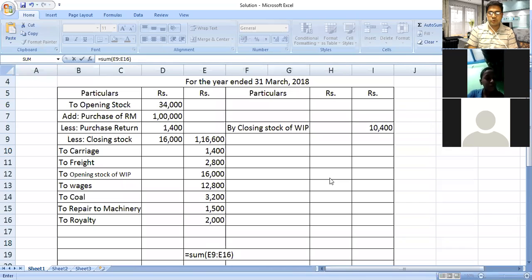I'm expecting it from you. If you know, you have to put in the chat box how much the total will be. One lakh 56,300. Okay, fine.